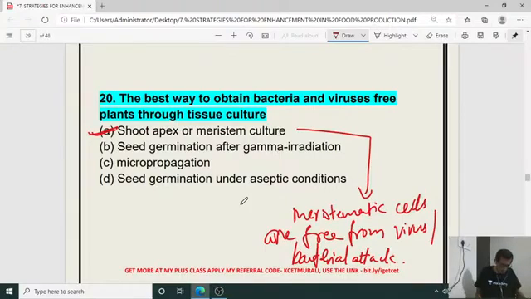Yes, Saurav Patil, you are right. Shreyas, for the previous question, the 19th question, A is the right answer.